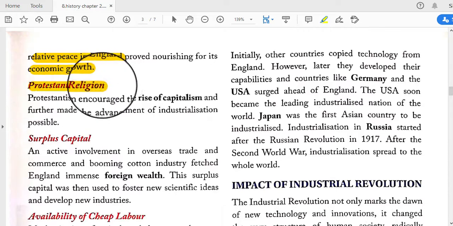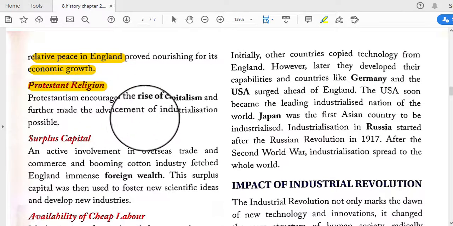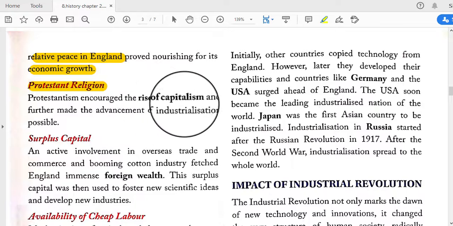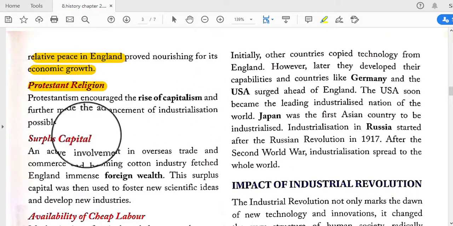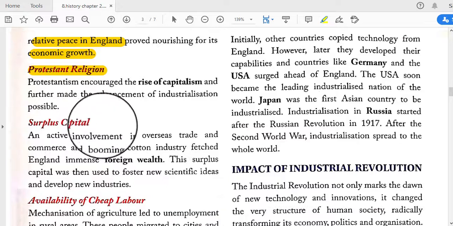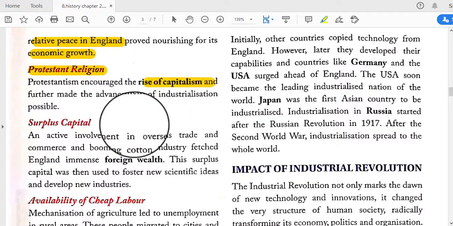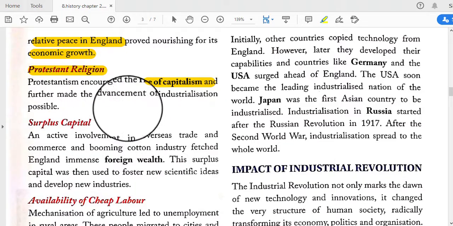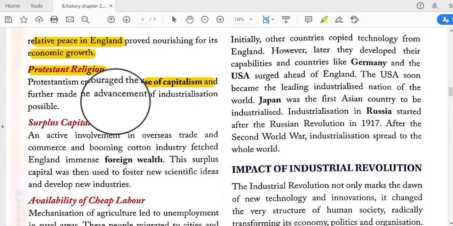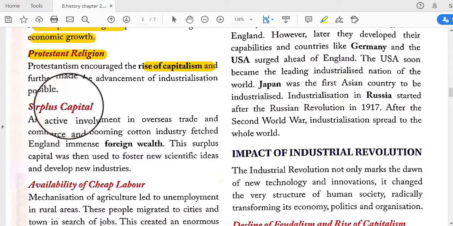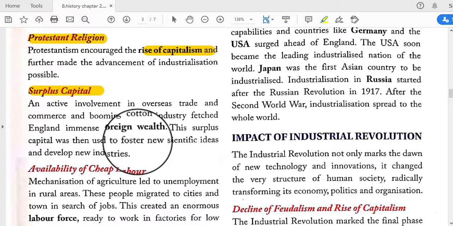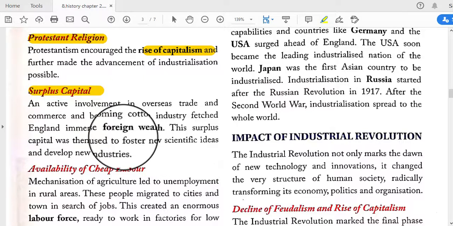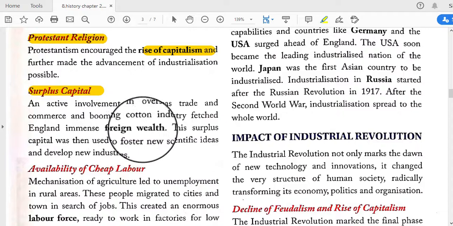And next is the Protestant religion. Protestantism encouraged the rise of capitalism and further made the advancement of industrialization possible. Capitalism was growing at that time, and after that industrialization also happened. Surplus capital, active involvement in overseas trade and commerce, and the blooming cotton industry gave England immense foreign wealth.